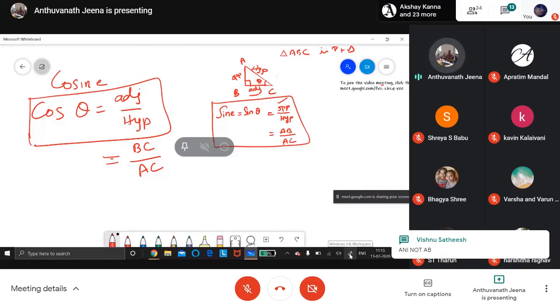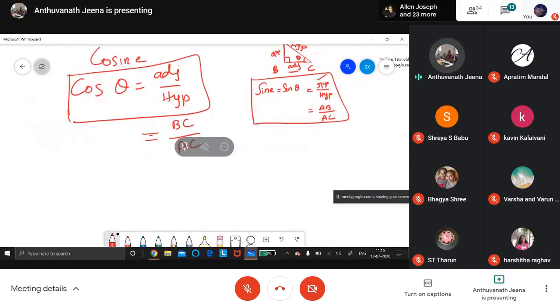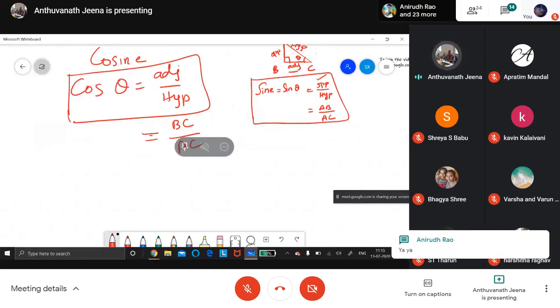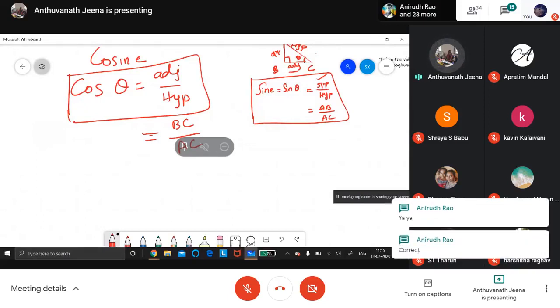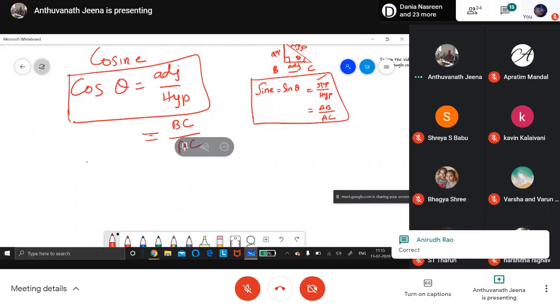Cos is adjacent by hypotenuse. Adjacent means base. Opposite means perpendicular. You can say perpendicular by hypotenuse, I will understand. Opposite by hypotenuse, adjacent by hypotenuse. Now tan. Tan means tangent. We call it tan theta.